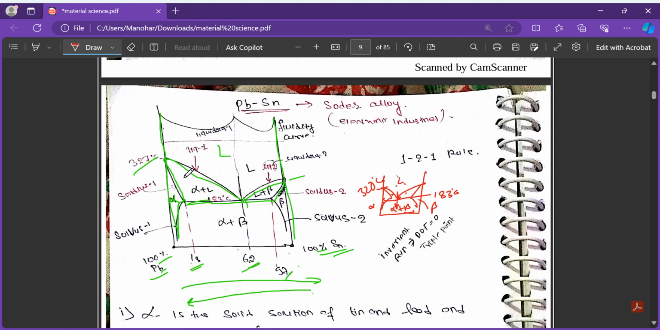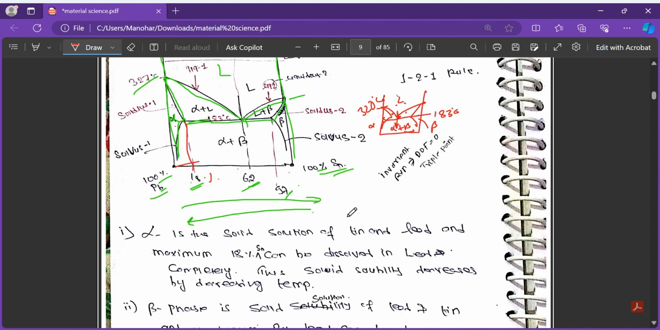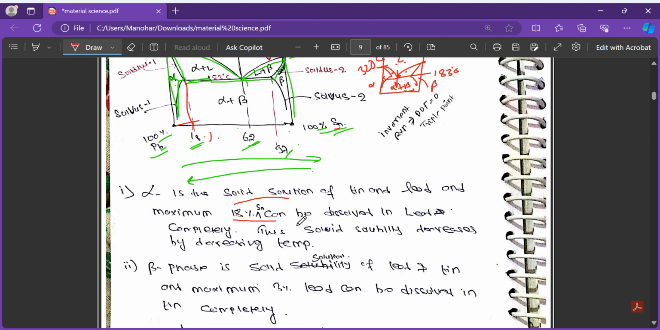Look here. What is the alpha phase? Alpha phase is 18 percentage. You go from 0% here to 18% here. What do you mean? Alpha is the solid solution of tin and the lead, and a maximum of 18 percentage tin can be dissolved in the lead completely. So alpha is a phase. It is the solid solution. Why solid solution? Because single phase. So it is the solid solution of tin and the lead, where a maximum 18 percentage tin can dissolve in the lead completely. This solid solubility decreases by decreasing the temperature.